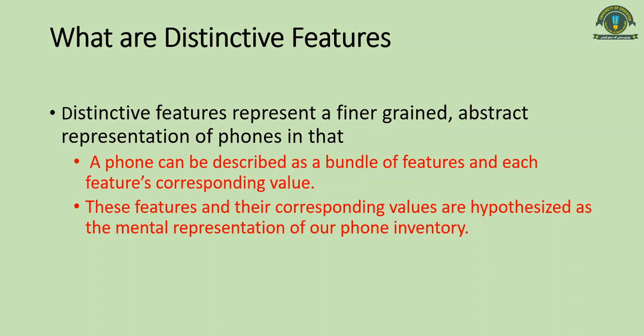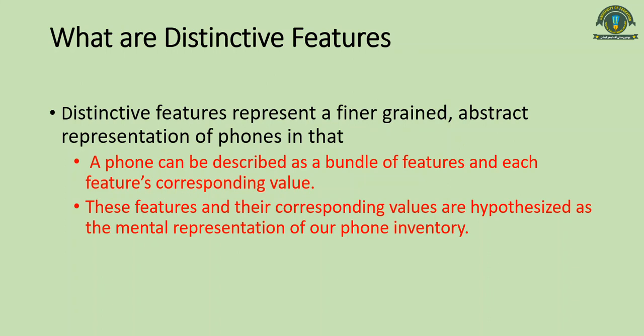For example, if you have to describe the B sound, you will say that B has the feature of voicing, which is plus. So we will describe it with the help of a bundle of features. We will look at all the features in detail.